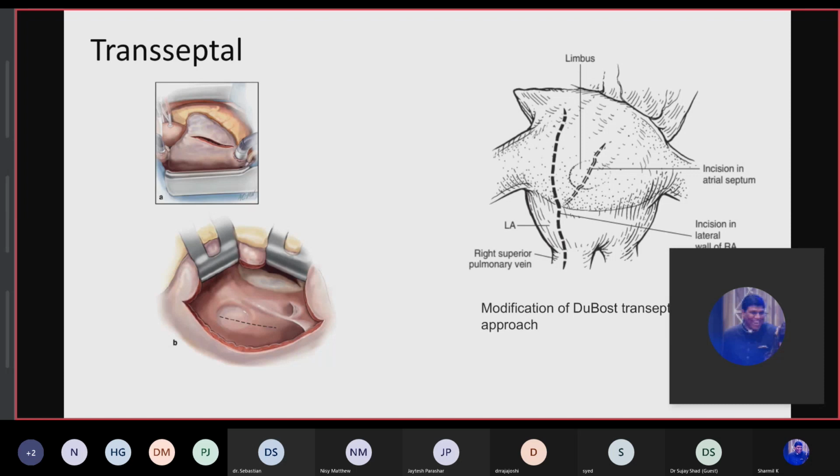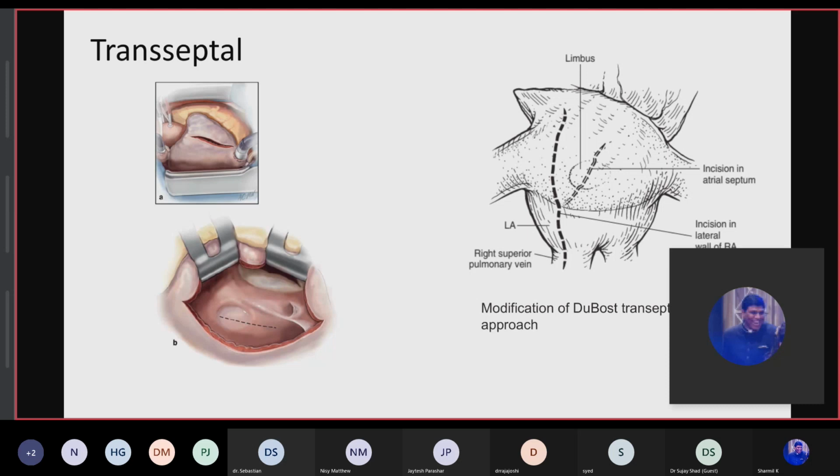This transseptal approach is better in previous aortic valve replacement patients, and even in small LA patients, or when there is the presence of severe adhesions between the RA and pericardium, and it is difficult to go toward the LA. This approach is also favored in giant LA, to obtain easier access to the mitral valve. And the incision in this transseptal approach is in the high flow velocity blood flows, so there is less chance of clot formation later in the incised area.